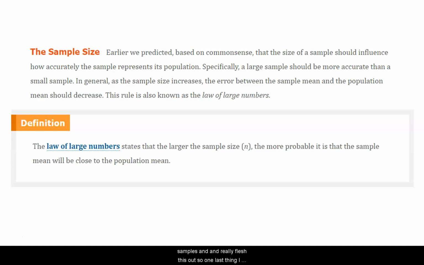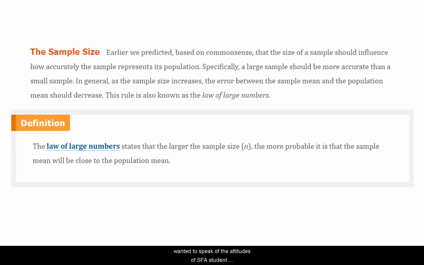So one last thing I want to tell you, and we'll pick up with the next clip. Earlier, we predicted, based on common sense, that the size of a sample should influence how accurately the sample represents its population. Doesn't that kind of make sense? I hope it does. We'll speak of that more here shortly. A large sample should be more accurate than a small sample. Of course it should be.